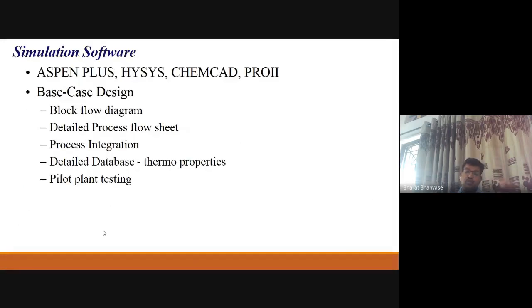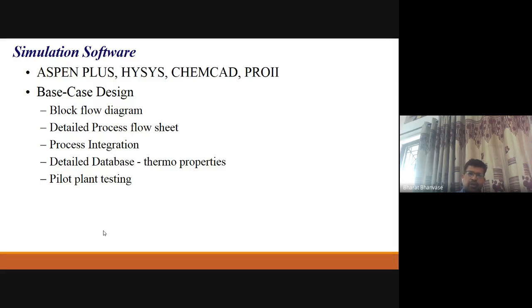Then coming to the different simulation software available. No doubt there are different mathematical software available like MATLAB, MathCAD, Mathematica, Maple. These are the different mathematical tools, or you can develop the program yourself, right? And some process simulation software, that is ChemCAD, Aspen Plus, HYSYS. So these are the different available cases here, right?